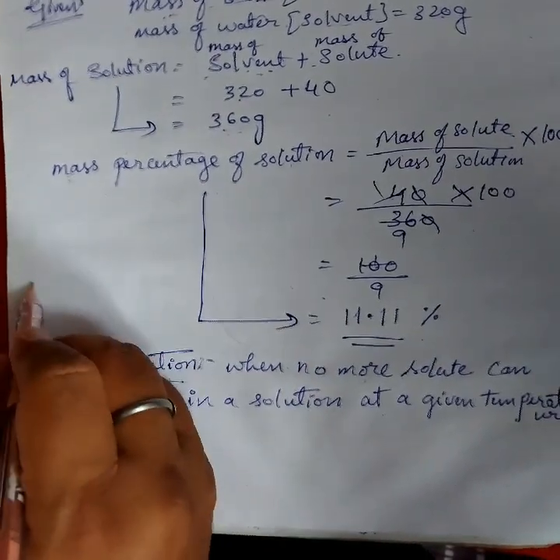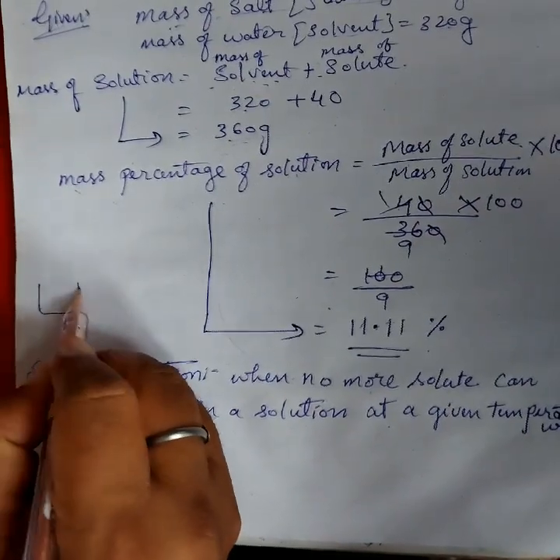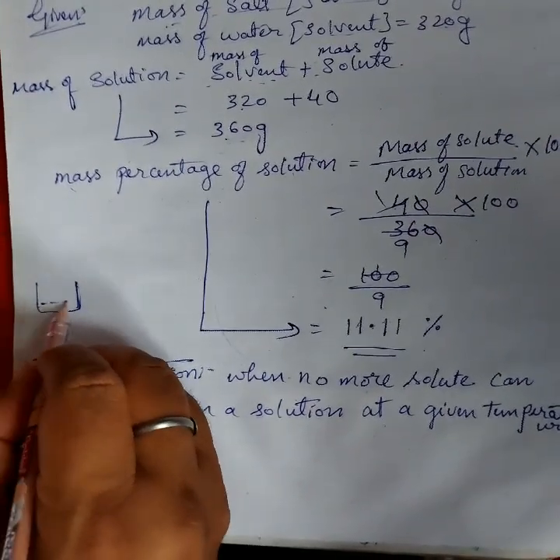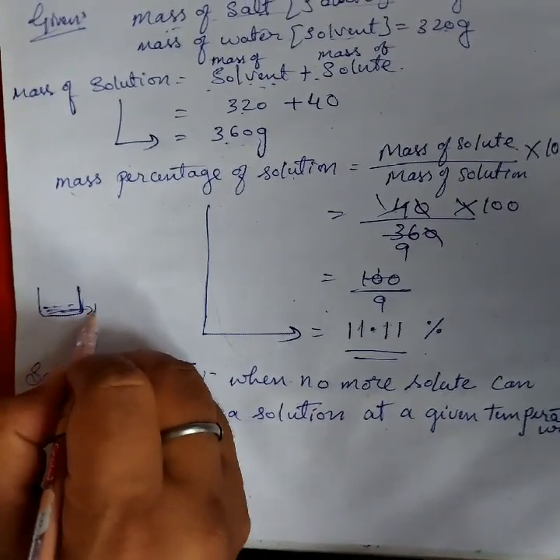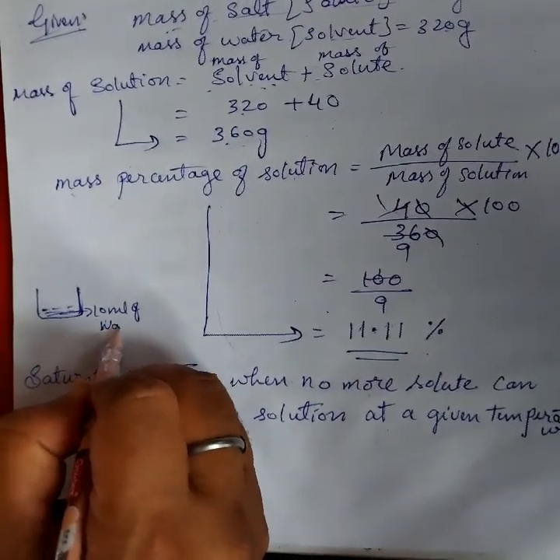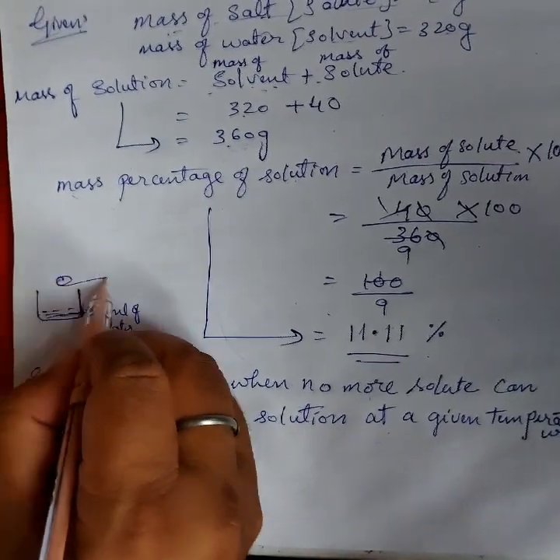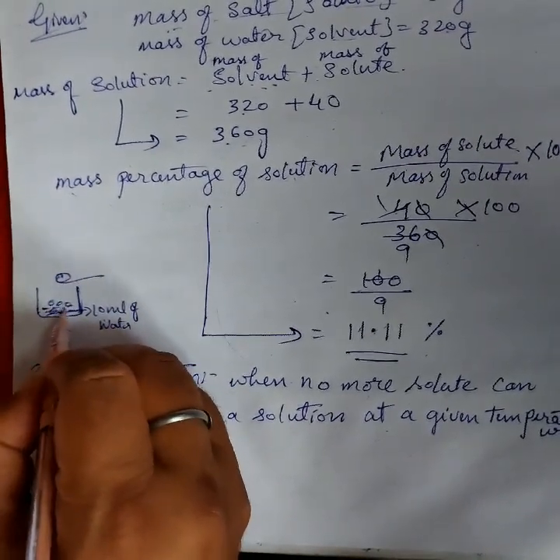Say for example, you take 10 ml of water and add 2 spoons of sugar.